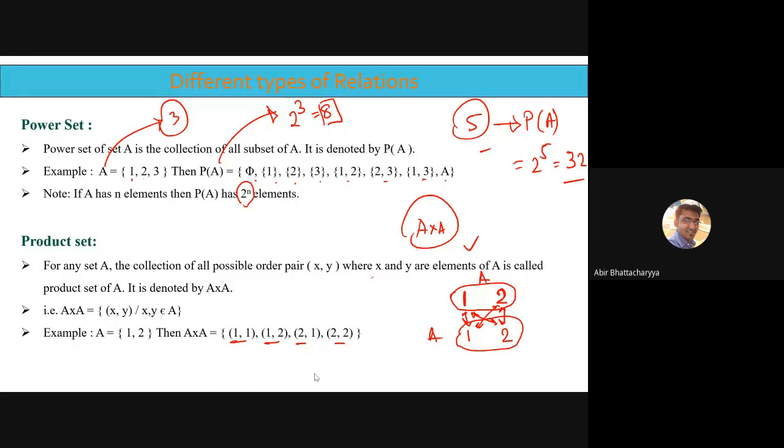Okay, cross product of a set. The product set of any given set is given in that manner. These are the very basic things which are applicable and useful throughout the chapters. So please note down carefully.